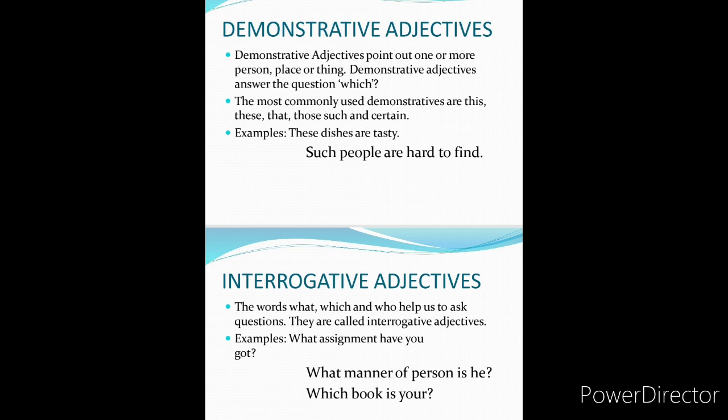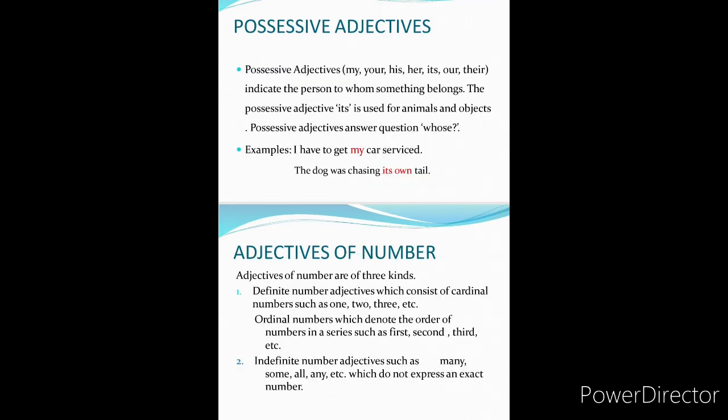Here the word these is demonstrating the dishes. We point out, we indicate something and then we say that this is the thing. So the word these is the demonstrative adjective. Third is possessive adjectives. So the words my, your, his, her, its, our, their indicate the person to whom something belongs. The possessive adjective is used for animals and objects. Possessive adjectives answer the question whose. It tells us the possession, the belongingness of the thing, that this thing is belonging to me and that thing is belonging to someone else. Such kind of things are known by this possessive kind of adjectives.